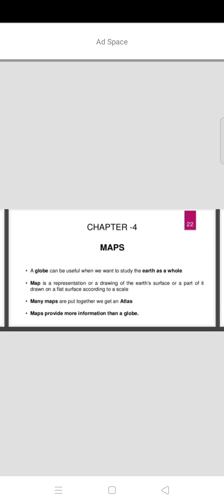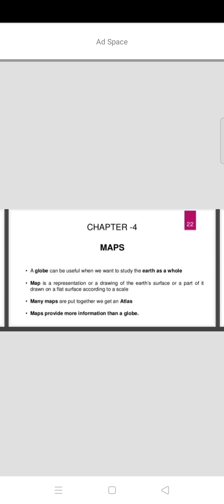So maps represent what is there on the earth, sometimes all things also, and how it is drawn on a flat surface according to scale.